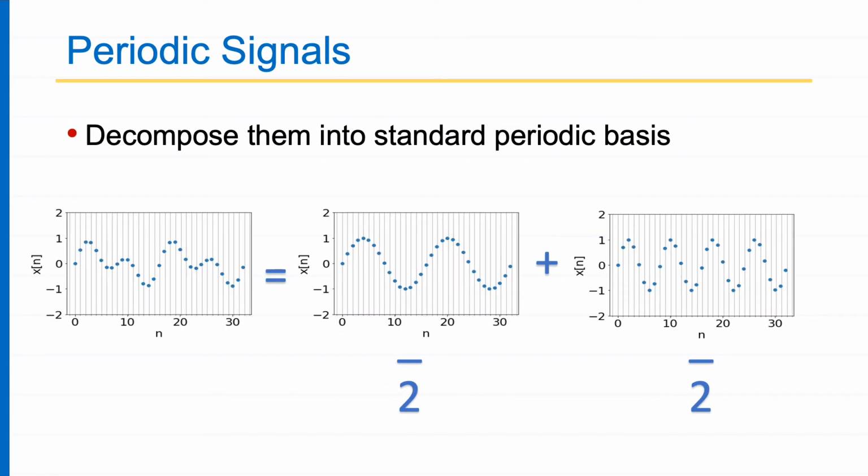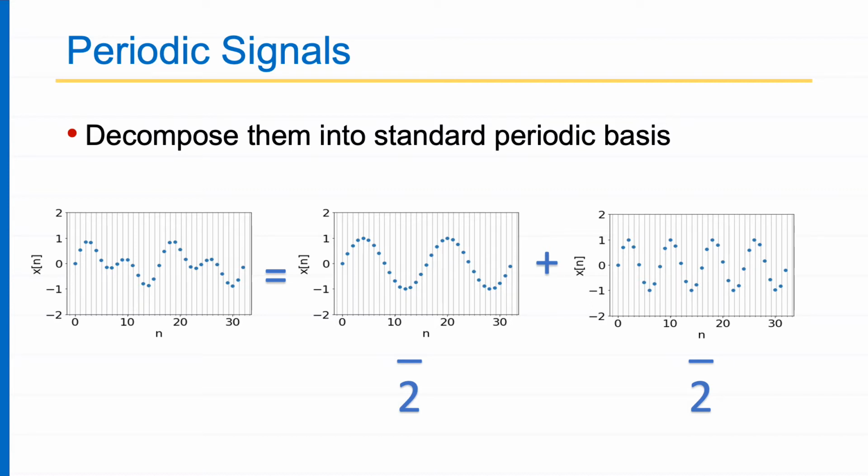Now this is an important thing which I was going to mention. You have got a signal xn on the left hand side. This signal can be seen as a sum of sinusoids.